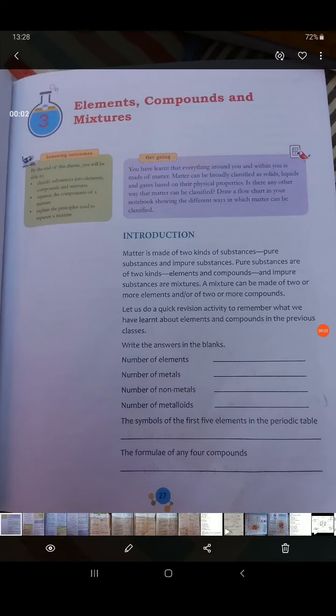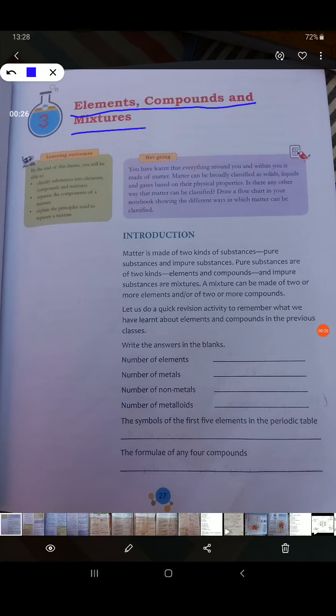Hello students, today we'll start third chapter, that is element, compound and mixture. So element, compound and mixture, this is not a new topic to you at all. You have done it in class 6 as well as class 7. Now in class 8 we'll do a little extra of what we did in class 6 and 7. Okay, so let's see this introduction part which we have already done.